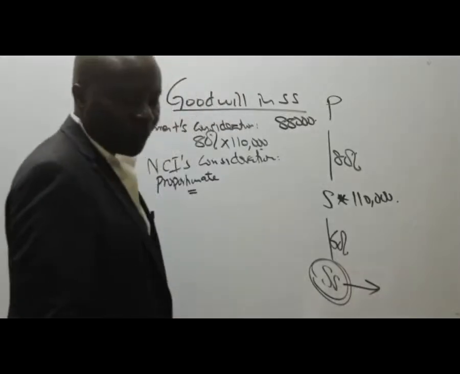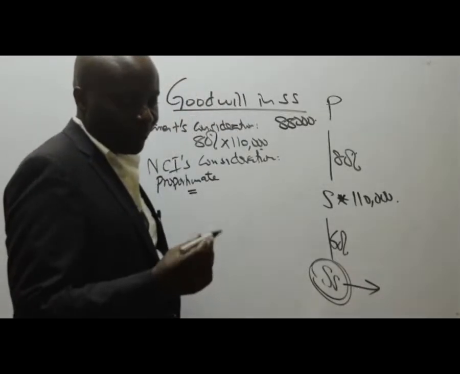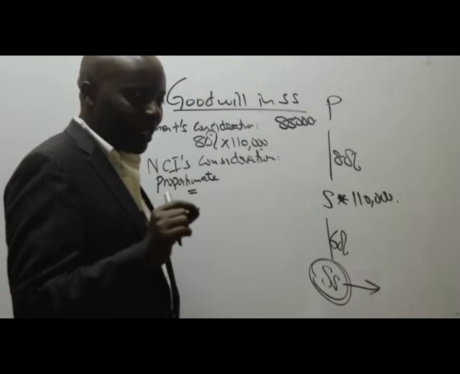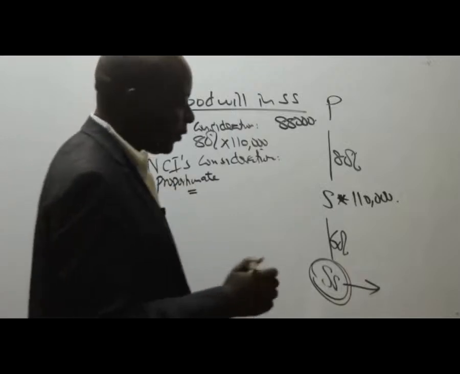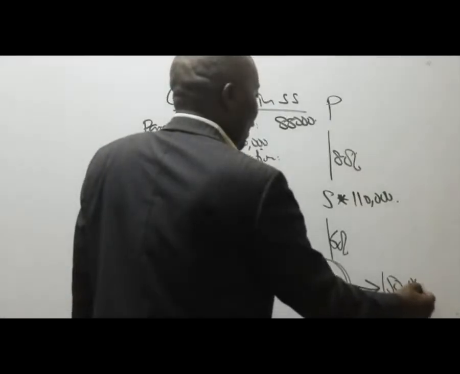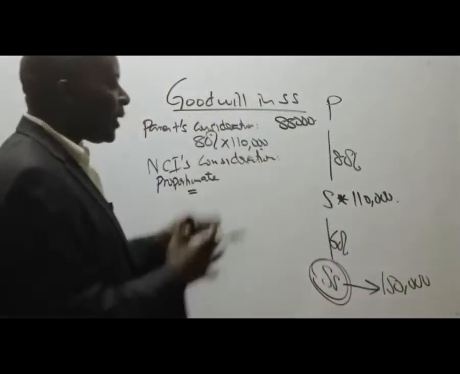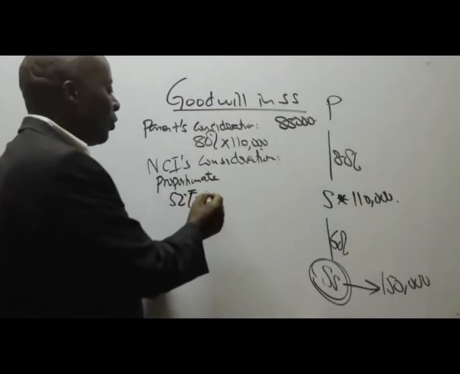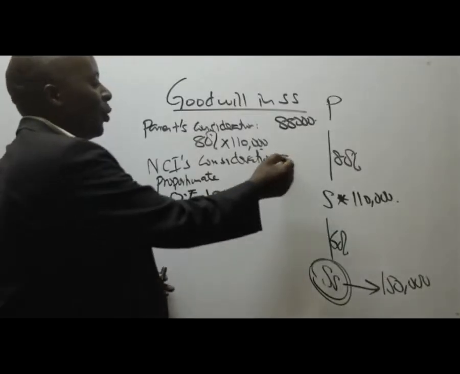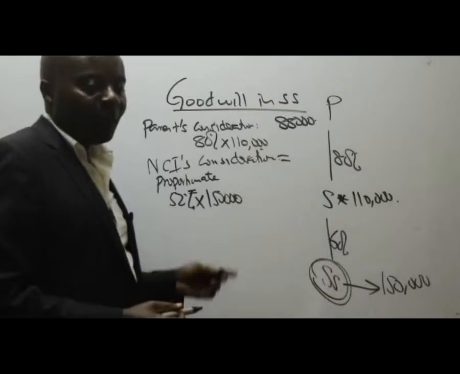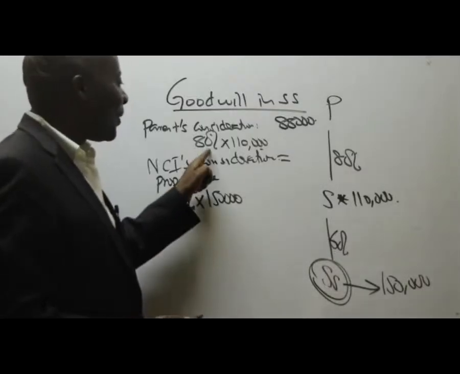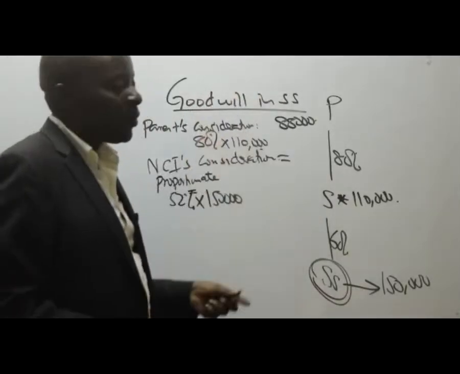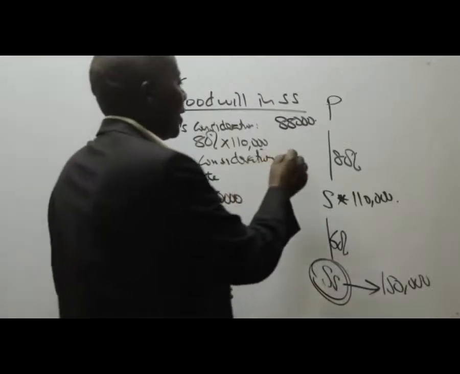Net assets value of SS at acquisition. Sorry, I never asked very well. Net assets of SS at acquisition is 150,000. And then the group NCI under SS, you gave me 52, so it should be 52% of this 150,000. Could you kindly give me this figure? Many will say 20%, but no, this concept is only applicable whenever we have the issue of a subsidiary in the parent's consideration. So 78,000. Thank you very much.